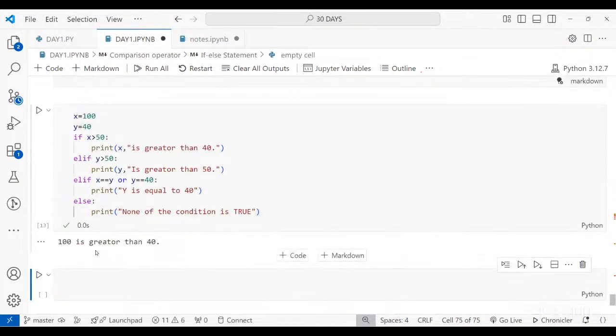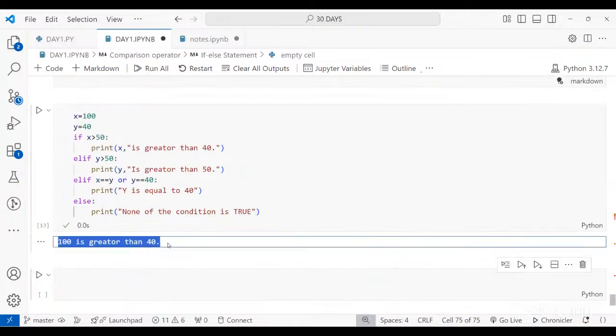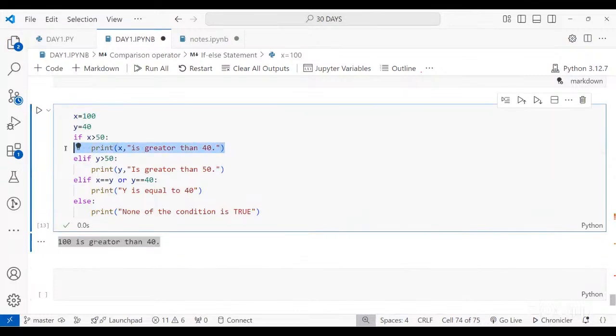Now I will just run it. Now you can see it says that 100 is greater than 40. Now the first condition is true. So how it goes basically, if you are writing it line by line, this is the first condition, then this is the second condition, this is the third condition, and then comes the else part.